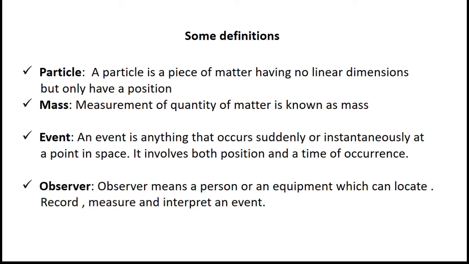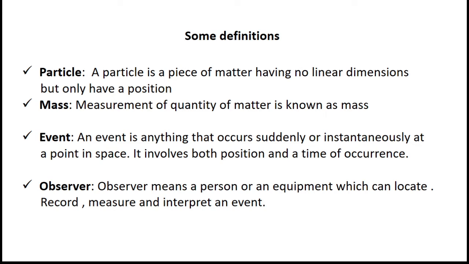Mass is a measurement of quantity of matter. You also come across the word event frequently in this chapter. What is meant by an event? An event is anything that happens suddenly or instantaneously at a point in space. We should also remember that an event includes the information about both position as well as time, where it happened and when it happened. Both things are to be known when we define an event.